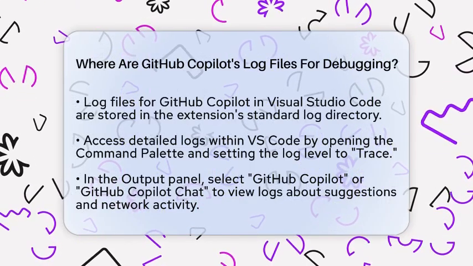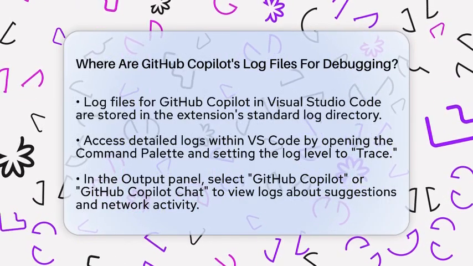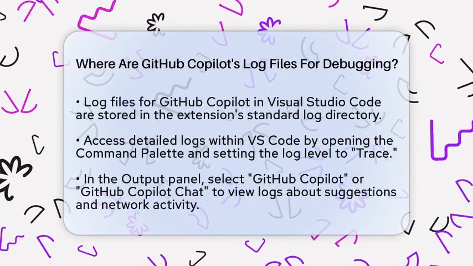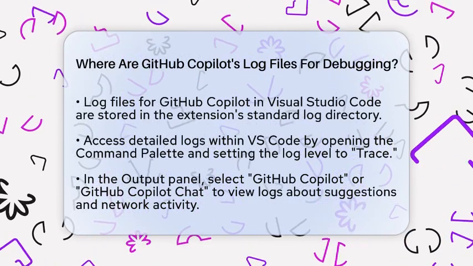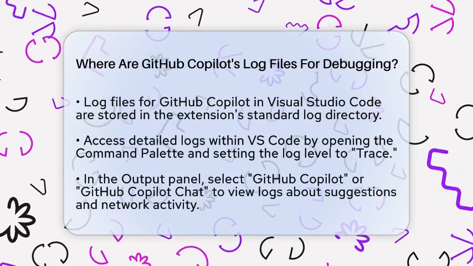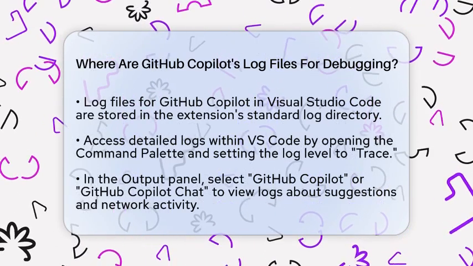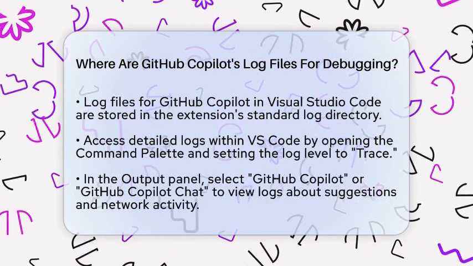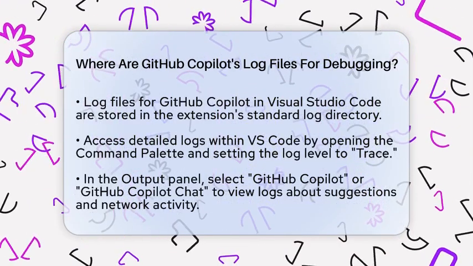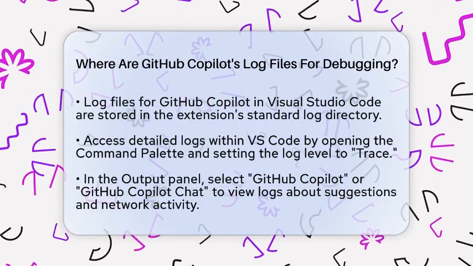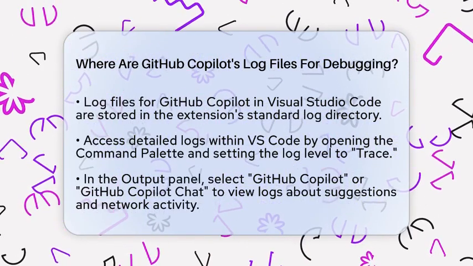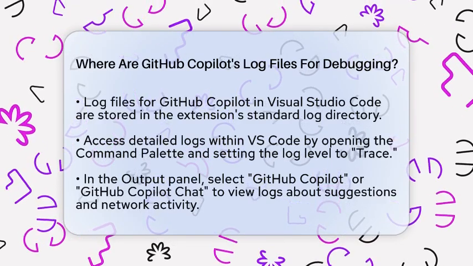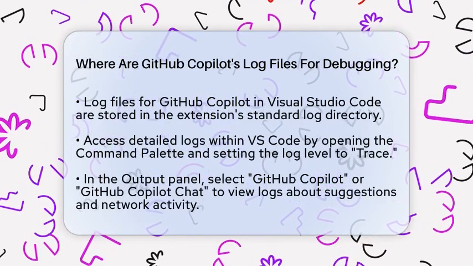Let's walk through the different places you can find these logs depending on how you're using Copilot. First, if you're working within Visual Studio Code, the most popular code editor for Copilot, the log files are stored in the standard log directory used by Visual Studio Code for its extensions. You can access these logs directly from within Visual Studio Code by opening the command palette. Just type in the command to set the log level to trace for detailed logs.